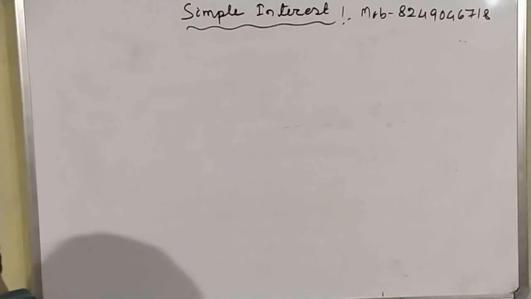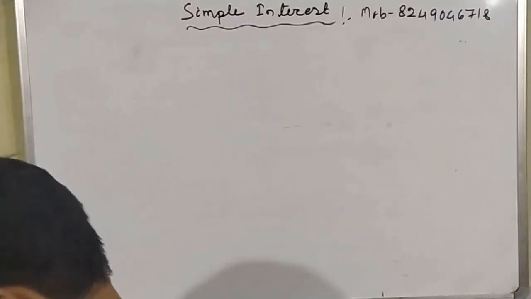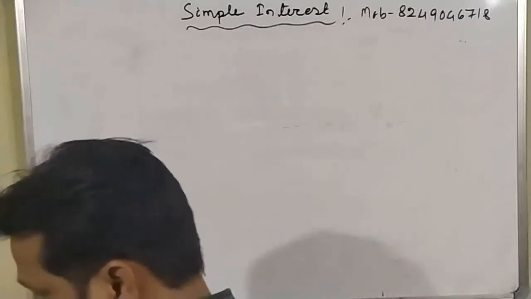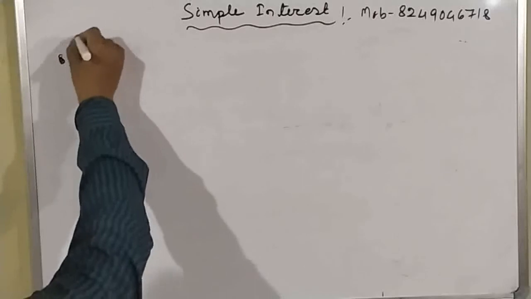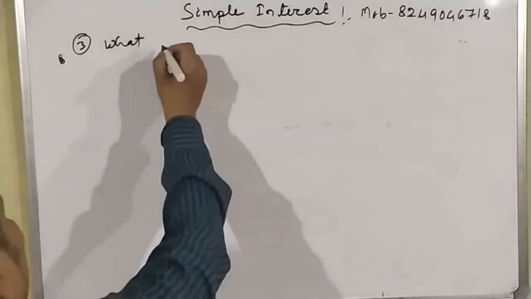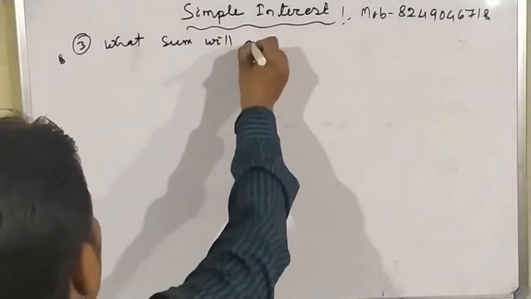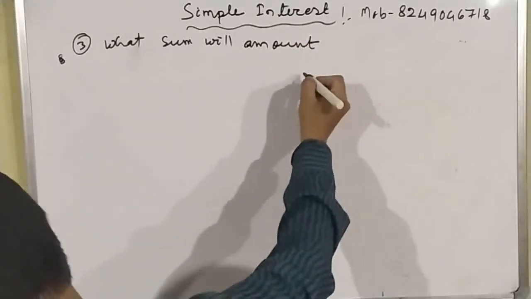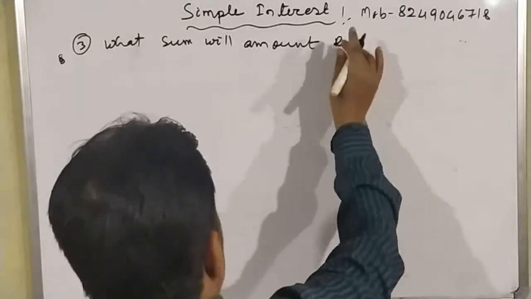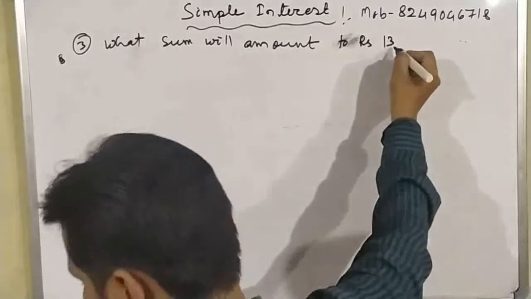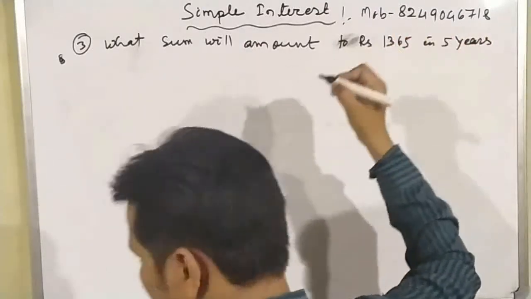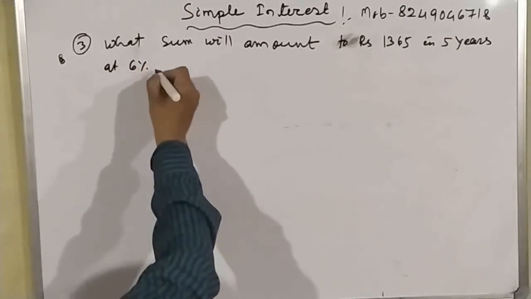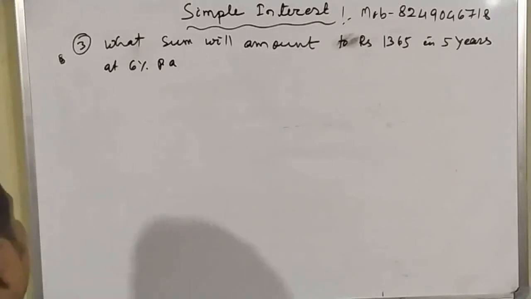So now we will do some other example. Example 3: what sum will amount to rupees 1365 in 5 years at 6% per annum. Per annum means PA.